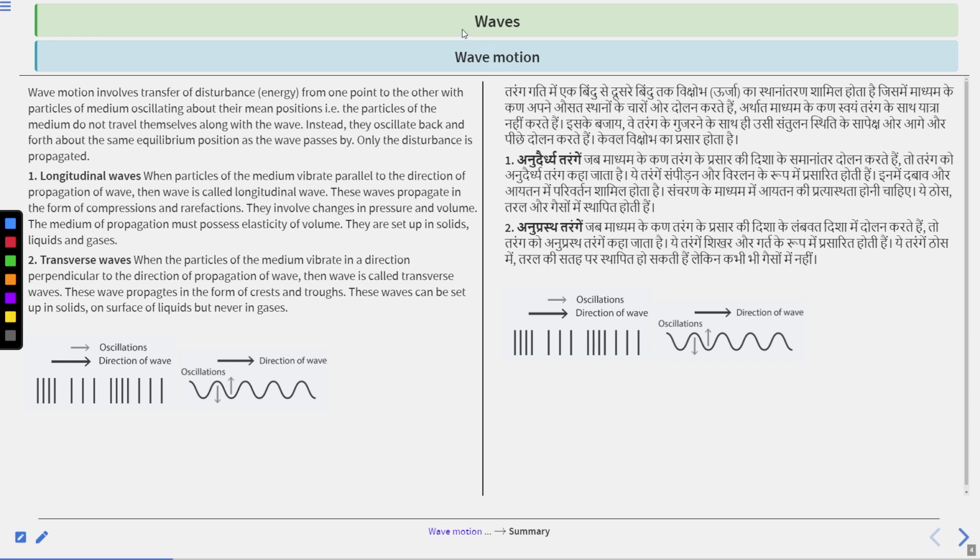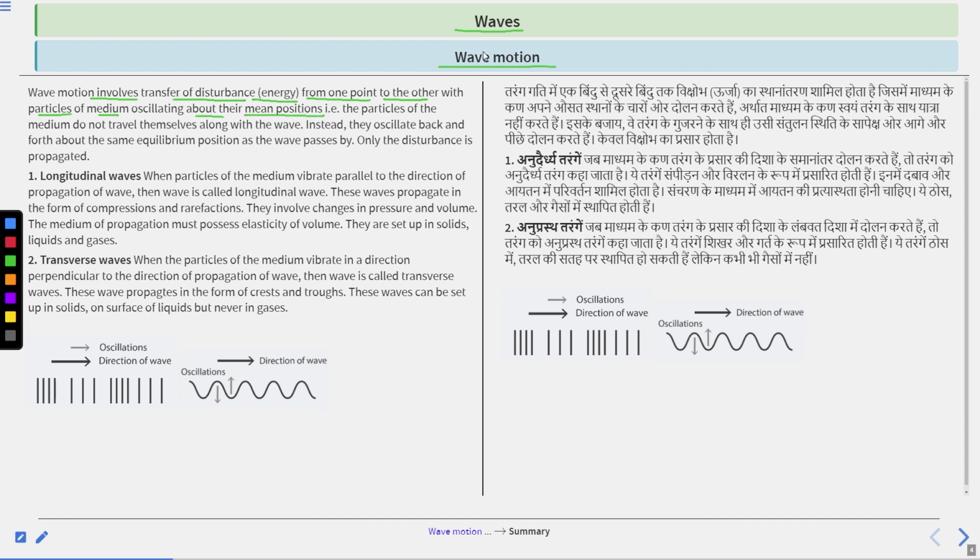So, topic is waves, wave motion. Wave motion involves transfer of disturbance, or we can say transfer of energy, from one point to another with particles of the medium oscillating about their mean positions. Clear?